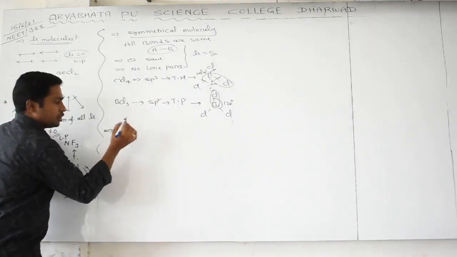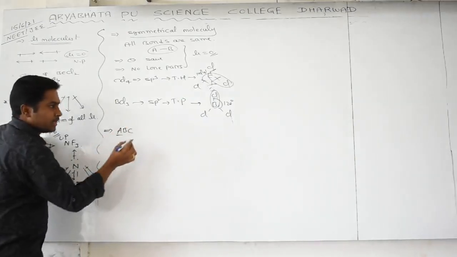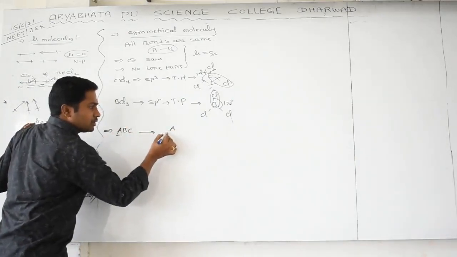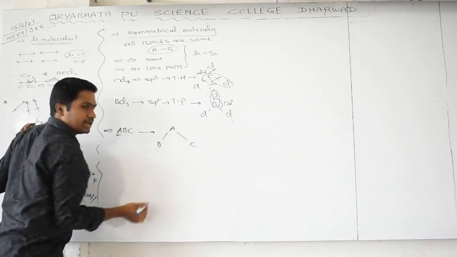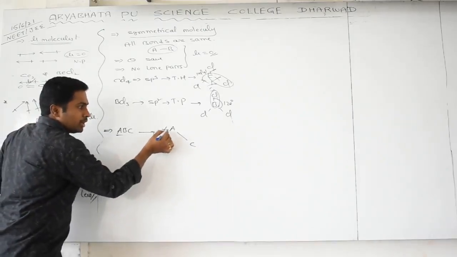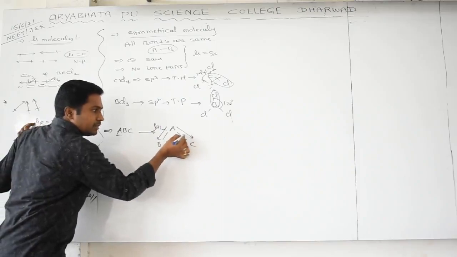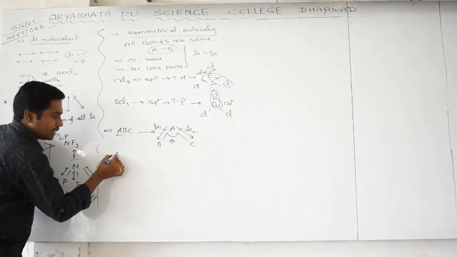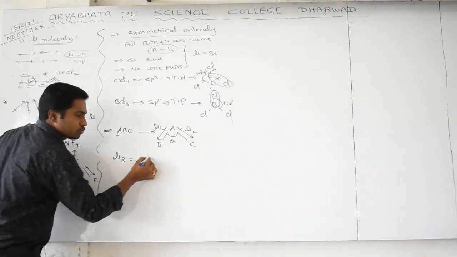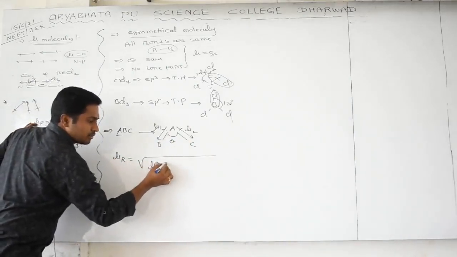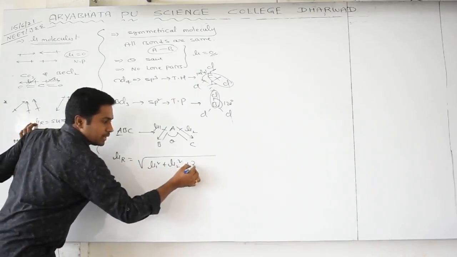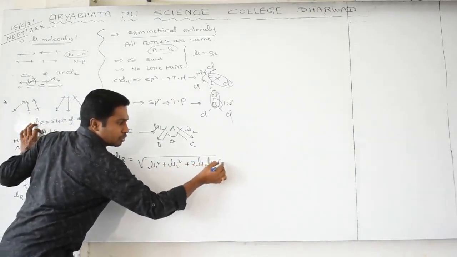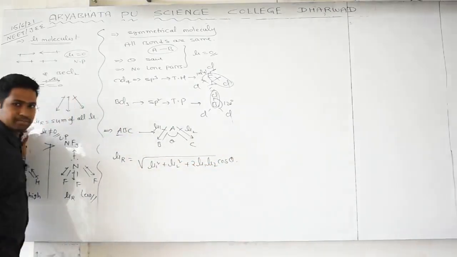Now I will tell you one more thing. An ABC molecule is there. A is the central atom, then on one side the B atom, on the other side the C atom. In this AB bond, the moment is mu1. In this AC bond, the bond moment is mu2. The angle between them is theta. Then the resultant dipole moment is equal to the square root of mu1 square plus mu2 square plus 2 mu1 mu2 cos theta, according to the vector concept.